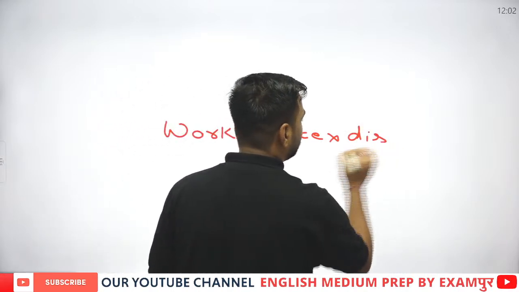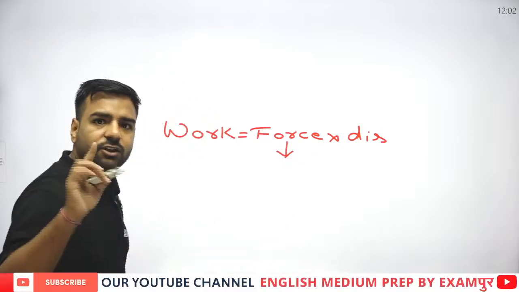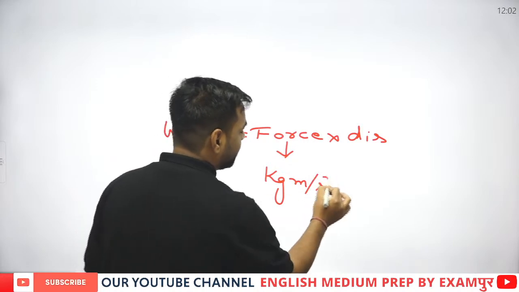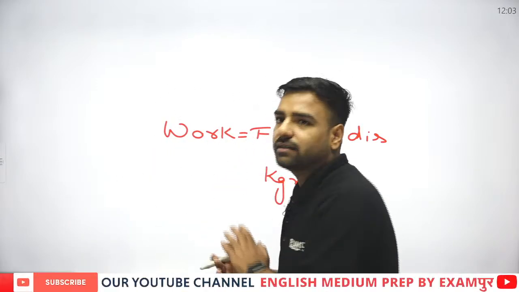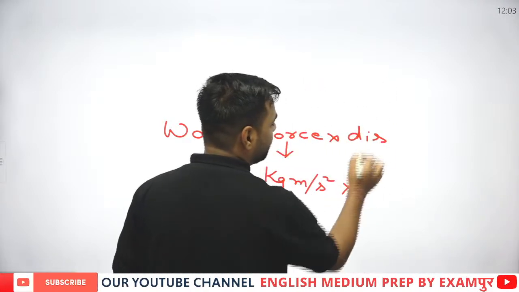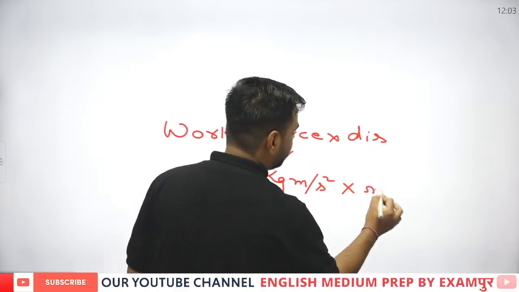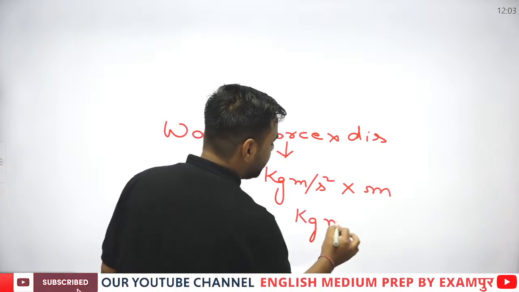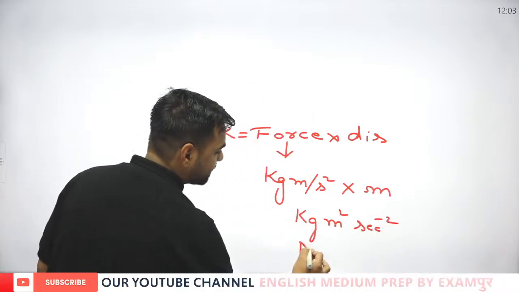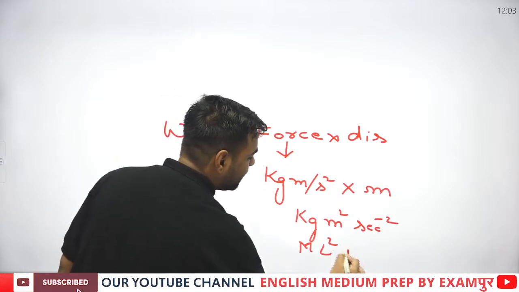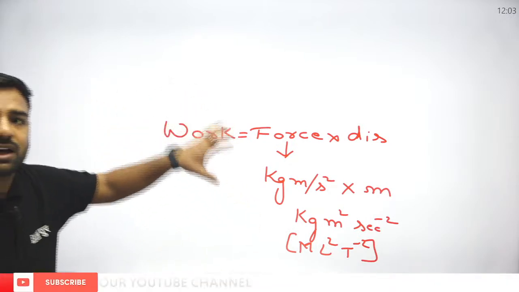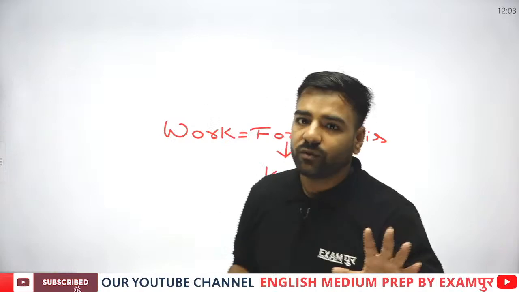Force into displacement. Now if I talk about force, what is the unit? The unit for force is kg meter per second square. Now if I talk about distance, it would be in meters, right? So it would be kg meter square per second square. So for the kg, I have mass, then length L square, then T minus 2. This would be the dimension, and this would be the same dimension for work and energy. Why? Because they have the same units. Fine. So got my point?